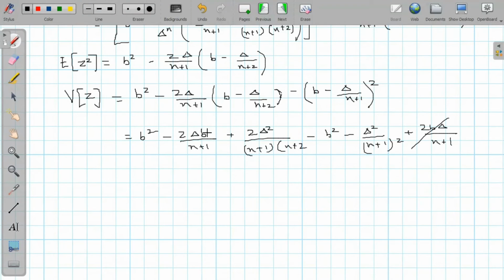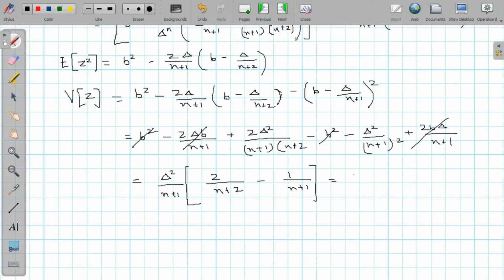So this term will cancel out this term and this term will cancel out this term. So remaining will be delta square, we can take common, and n plus 1 also we can take common, and remaining terms are 2 by n plus 2 minus 1 by n plus 1.